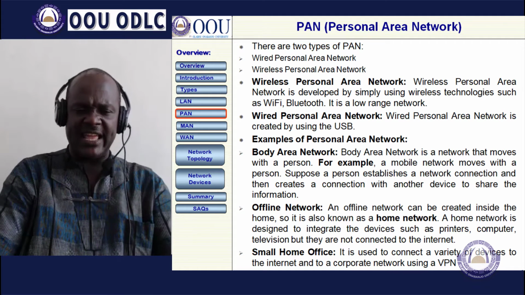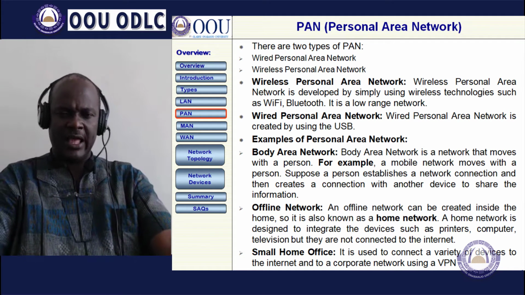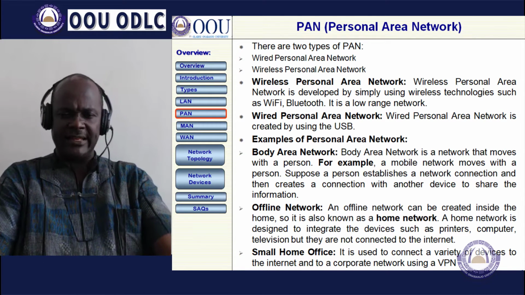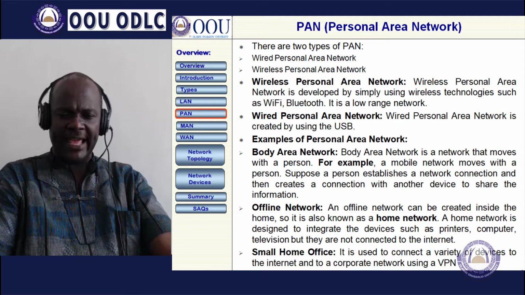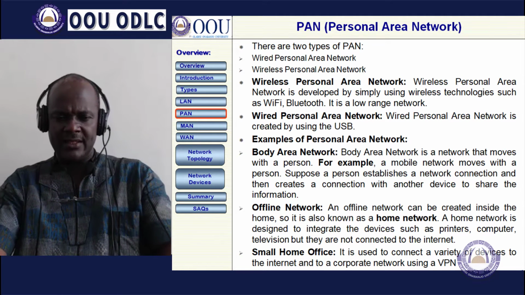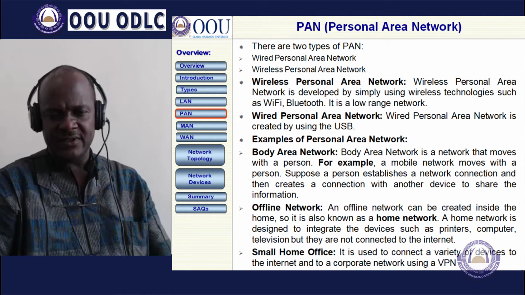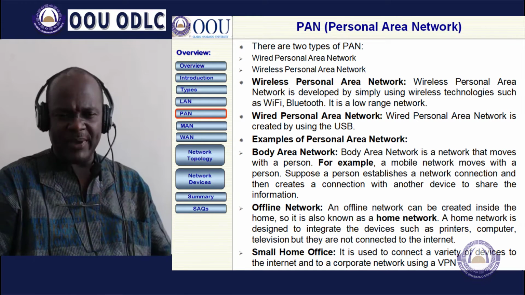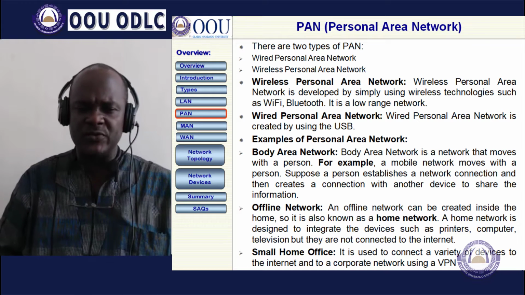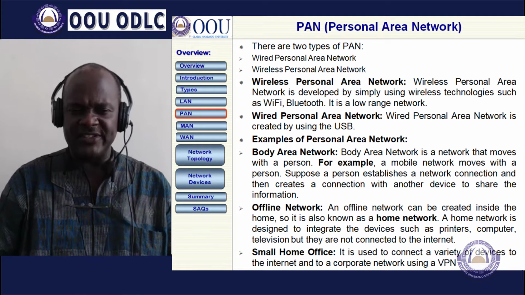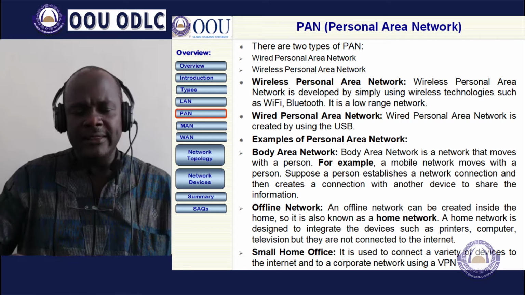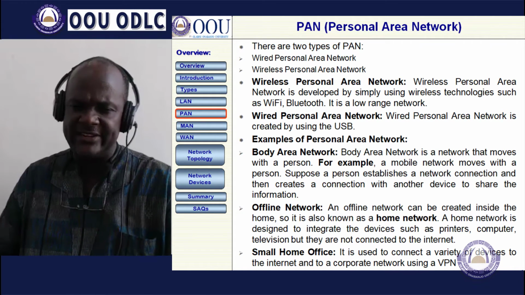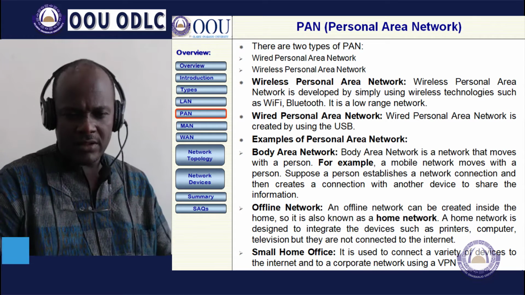And for the examples of personal area network, there are three examples. We have the body area network, the offline network, and the small home office. The body area network is a network that moves with a person, a mobile network. Such a person establishes a network connection and then creates a connection with another device to share information.